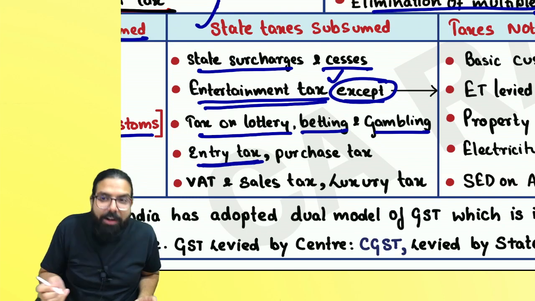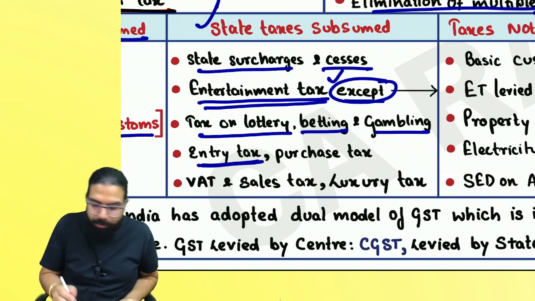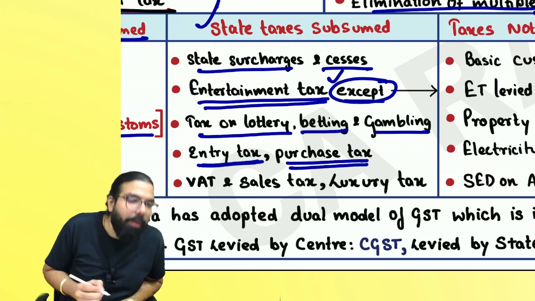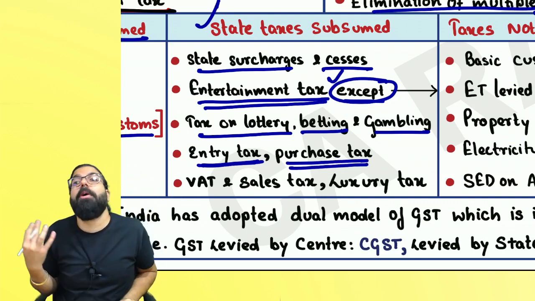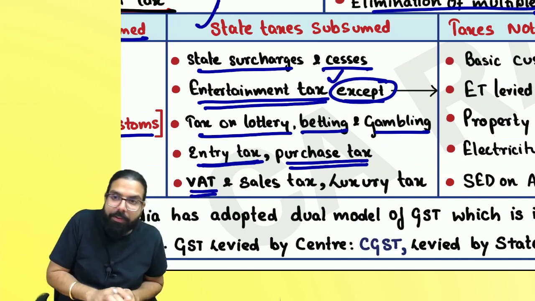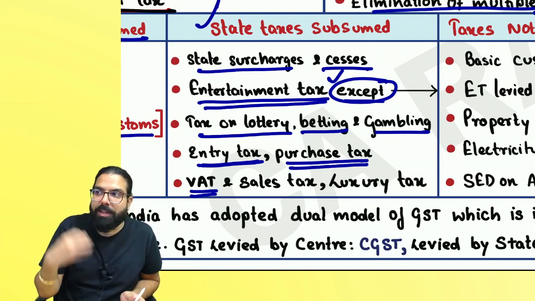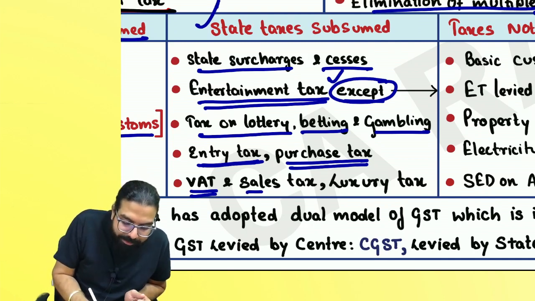Entry tax. Whenever a truck used to enter another state, there used to be an entry tax at the state border. Entry tax is also gone. Whenever you bought from another state, earlier purchase tax, etc. used to come. Those are also gone. VAT. Selling within the state, what used to be there? VAT. Value added tax used to be there. That is also gone.